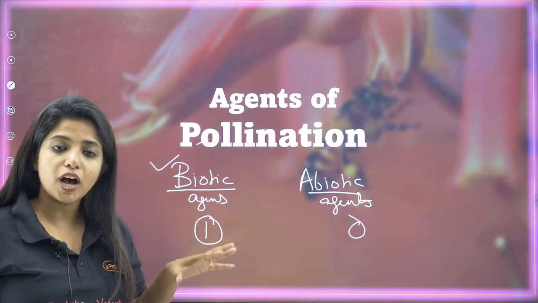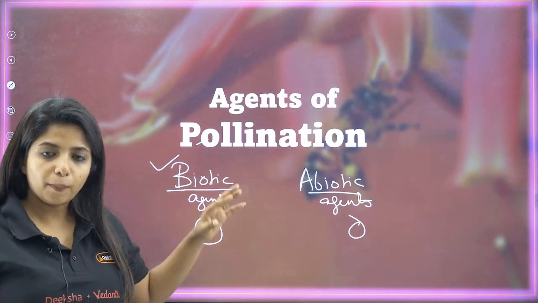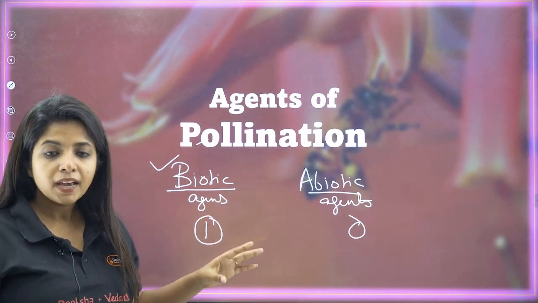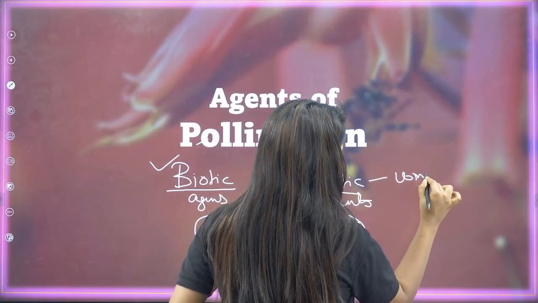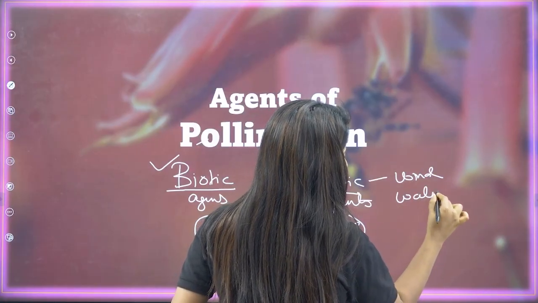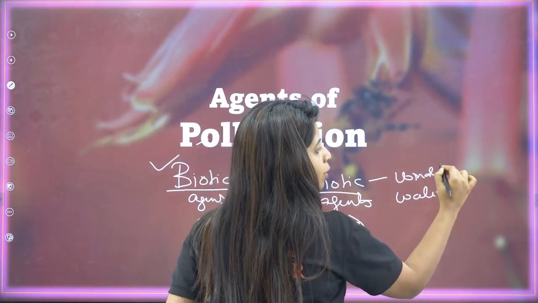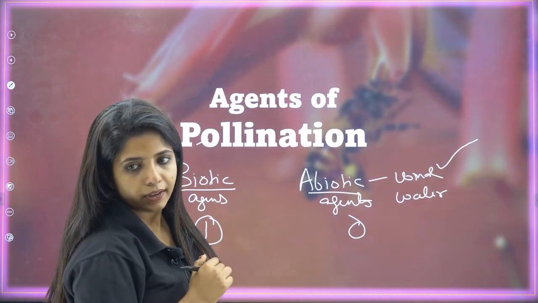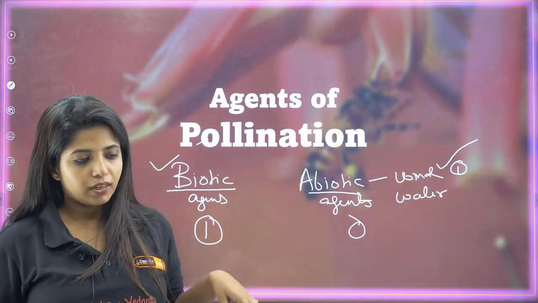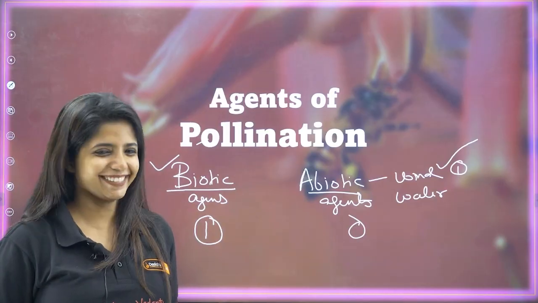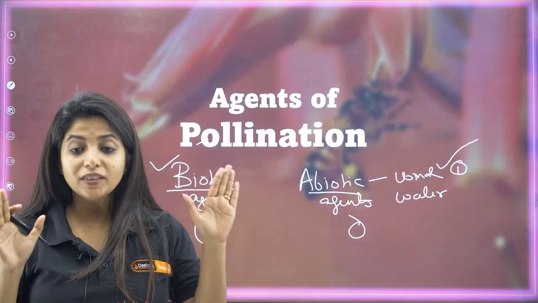Okay, biotic agents are the most popular agents out there for pollination. Now if we talk about abiotic agents, you have wind and water and things like that. Among them, wind is the one that is leading, and water is the one that is not leading, obviously. So this is about the agents of pollination.